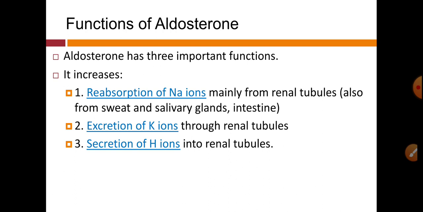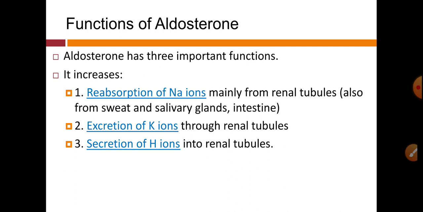That means hydrogen ions and potassium ions are excreted out of the body along with the urine with the help of aldosterone, while aldosterone is responsible for reabsorption of sodium into the blood. So aldosterone has these three important functions.